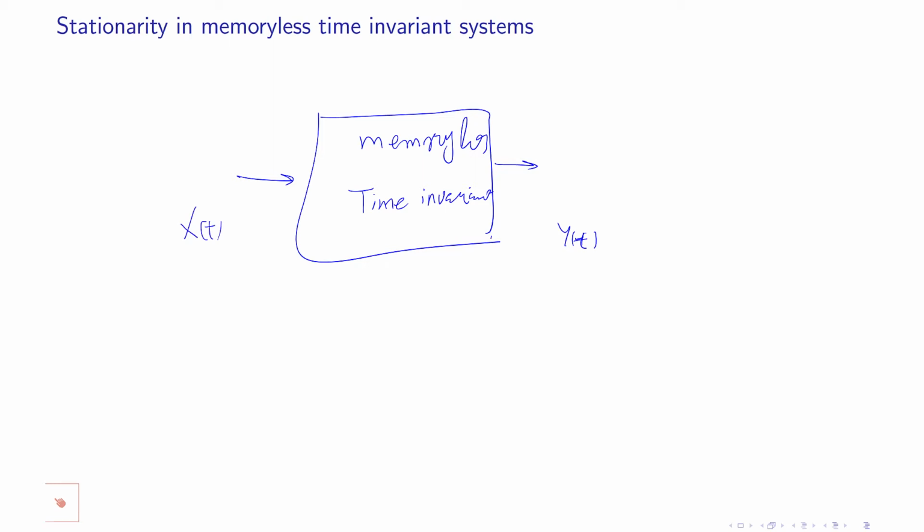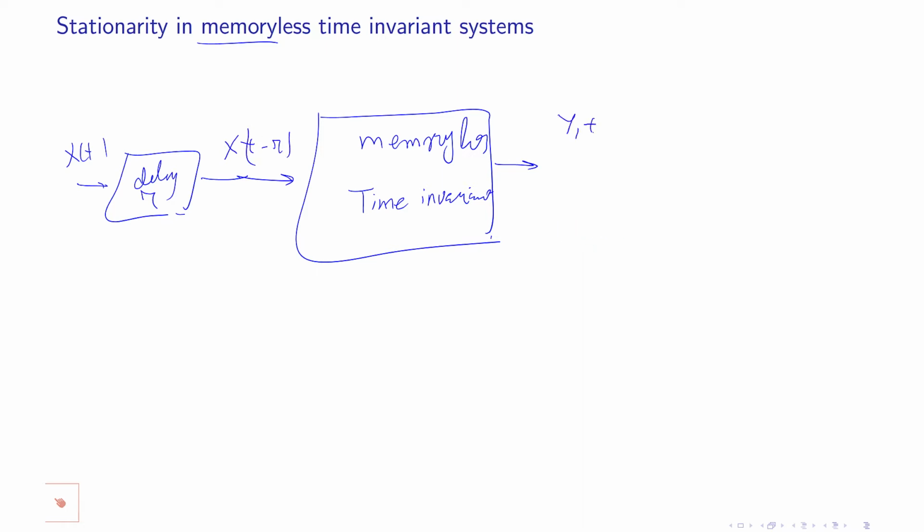So this means memoryless. A time invariant system means that if you put a delay at the input, say you give x of t minus 2 to this system, you get one output. Let's say I call it y1 of t.